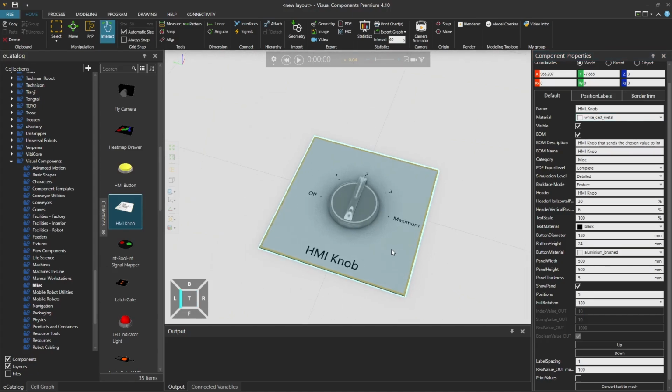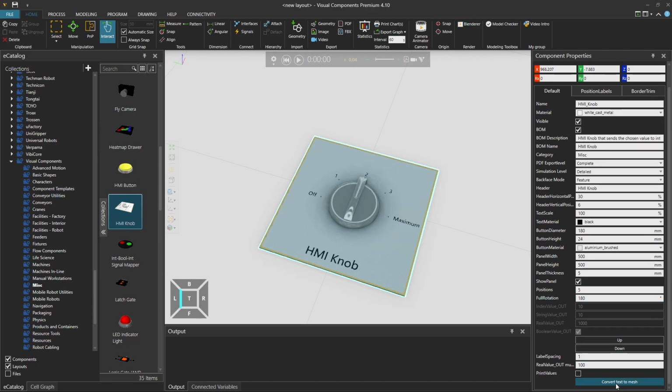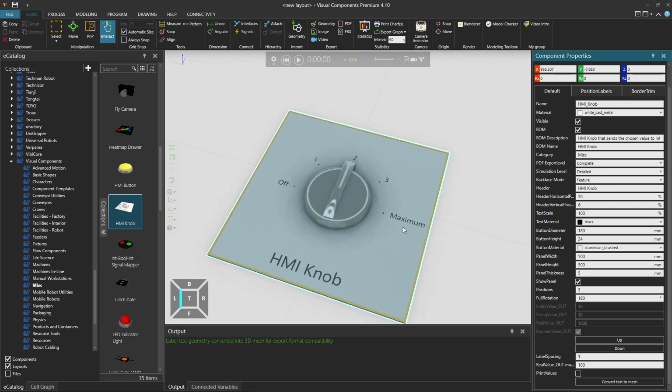A good trick is that if you are rendering, for instance, a video with the Blender add-on, click this convert text to mesh, so then those text will be rendered properly. Whenever you change, let's say that we want 7 positions instead, this convert the text to mesh is gone again. So if you render again, click this again. Same applies for 3D PDF recording and some other export formats.